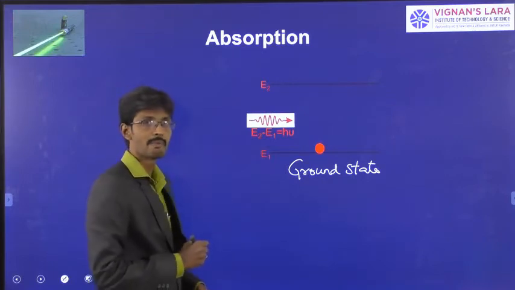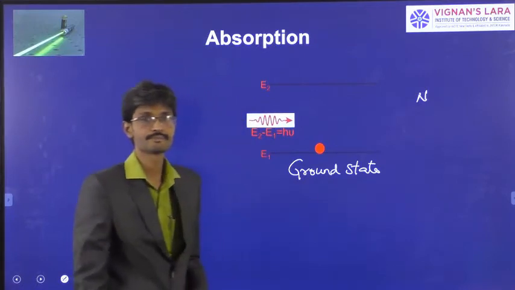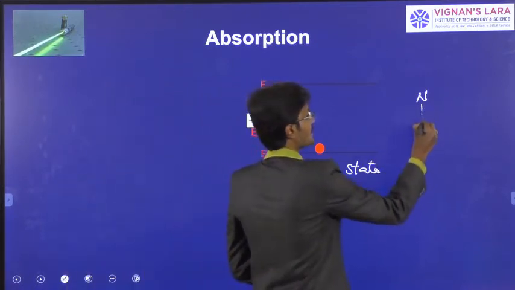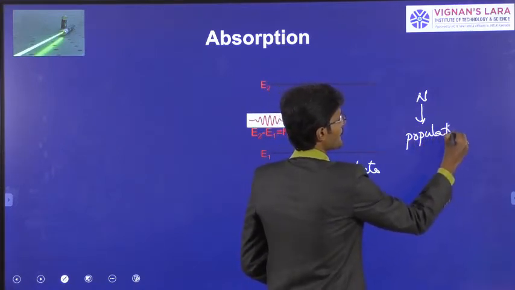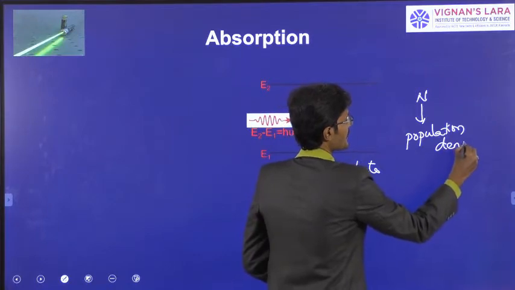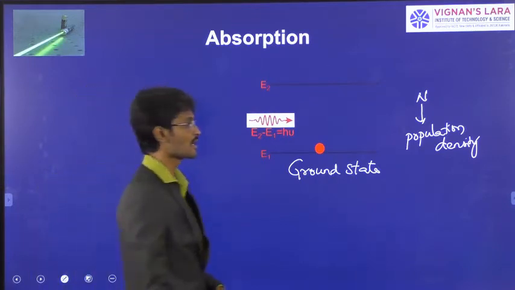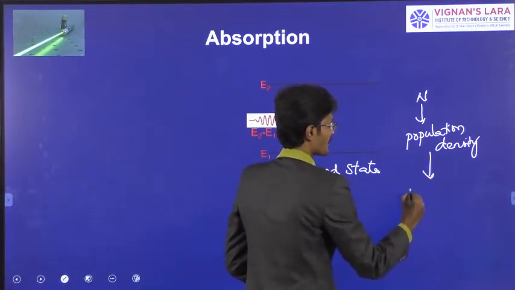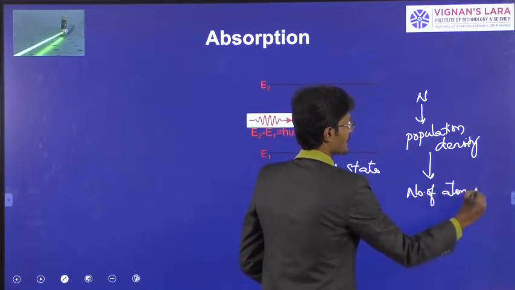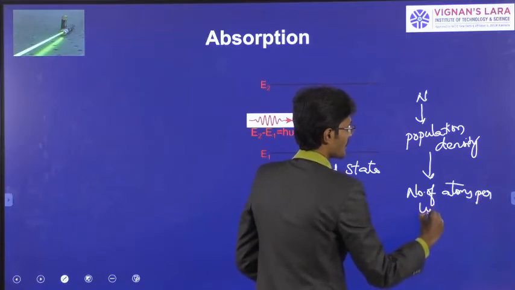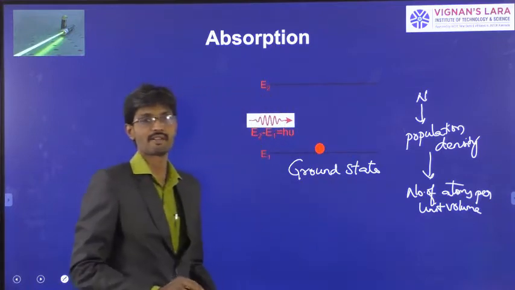Some basic things you need to remember here. Here we use terms like N, capital N. The capital N represents population density. So what is this population density? The number of atoms per unit volume in a particular energy level.